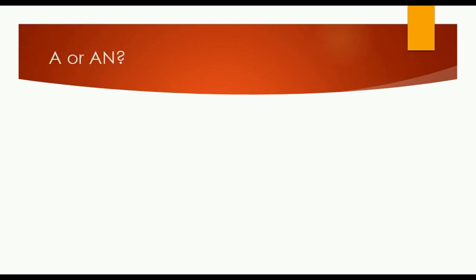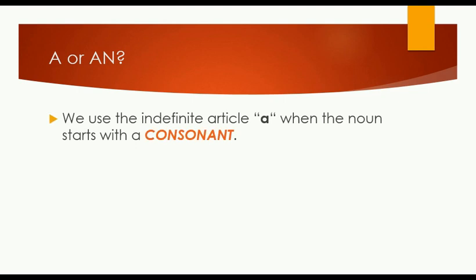Now we are going to talk about a or an. Which one do we have to use? We use the indefinite article a when the noun starts with a consonant. For example, John has a book. Book is a noun that starts with b. B is a consonant. That's why I used the article a. I cannot use an here because the word starts with a consonant.